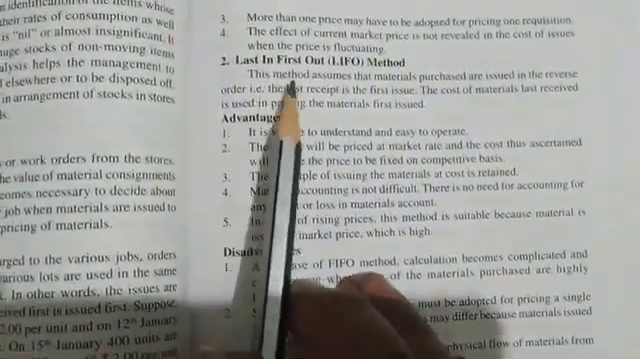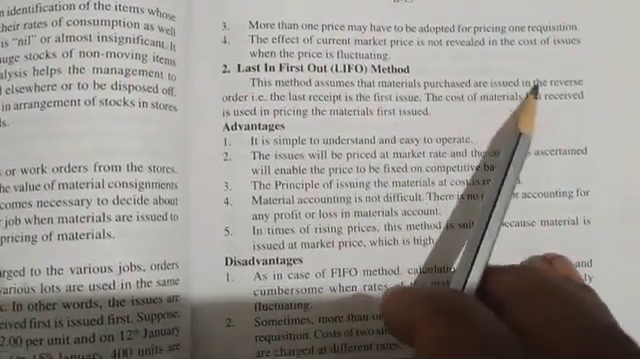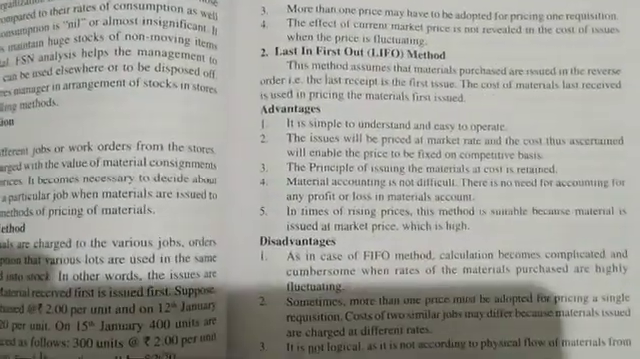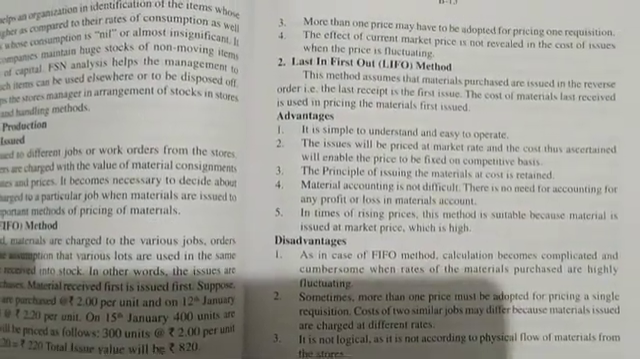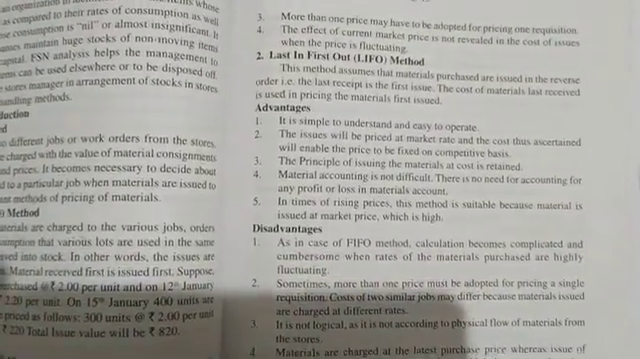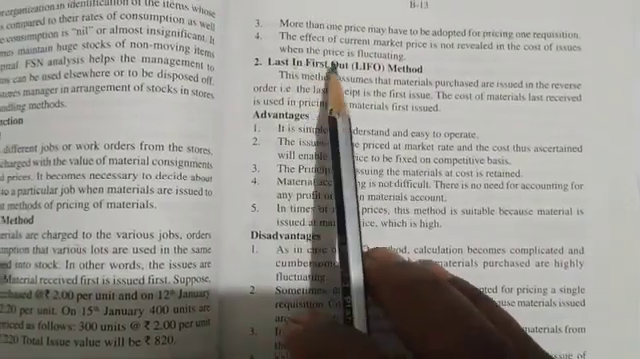Now, what does it say here? This method assumes that materials purchased are issued in the reverse order. The last received is the first issued. It means the material which we receive last, that we have to issue first. That's called last in, first out.